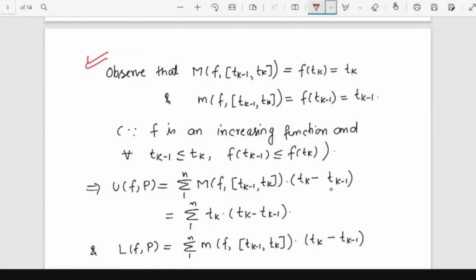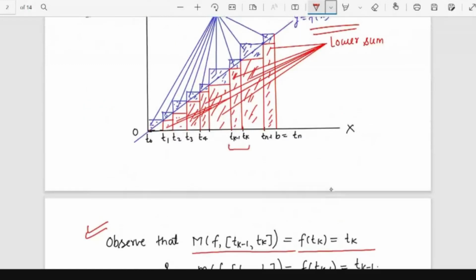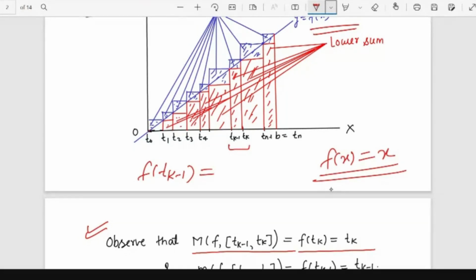Observe that, in order to calculate the upper sum, we need the supremum of the function on the subinterval. This function f(x) equal to x is an increasing function, right? Corresponding to t_{k-1}, the value of the function will be t_{k-1} itself, and corresponding to the point t_k, the value of the function will be t_k itself.